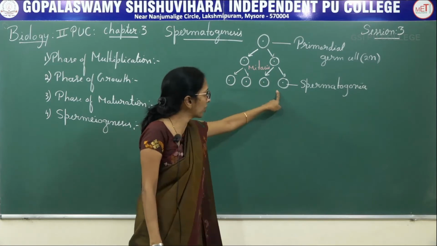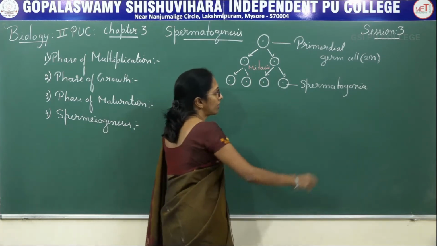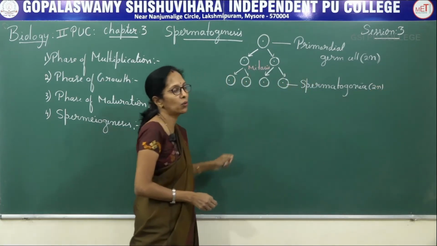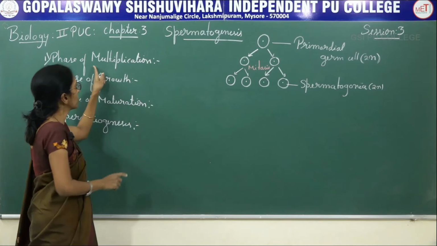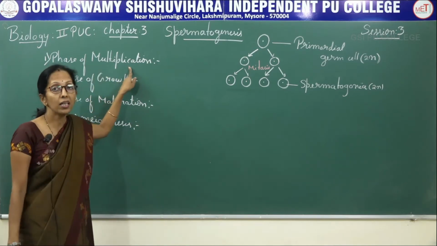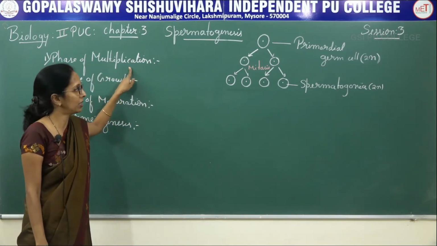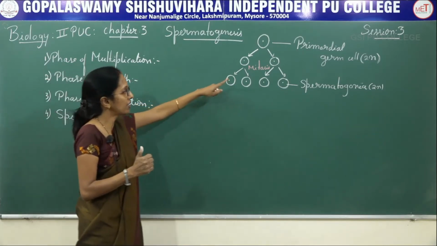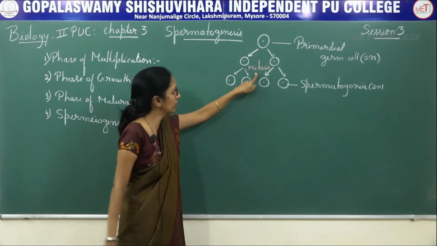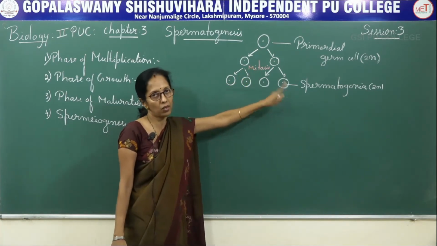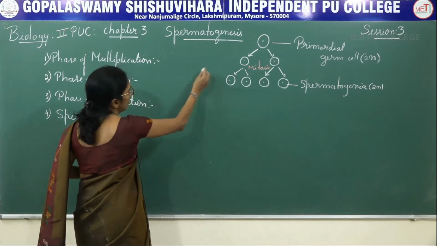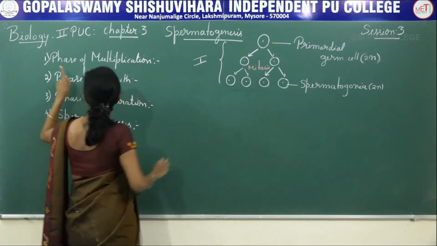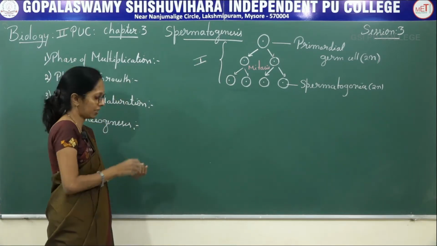There will be a formation of again diploid cells, which are said to be spermatogonia. This is the phase of multiplication.